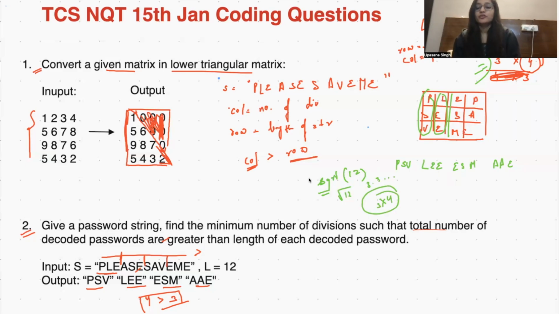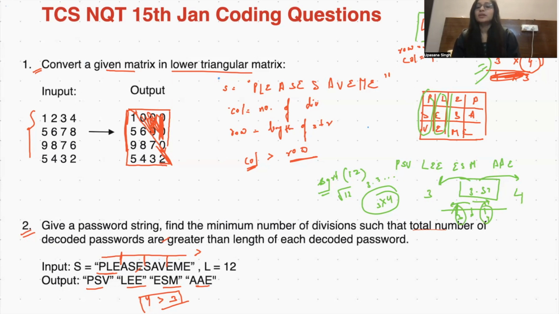Whatever number is given, we will do the SQRT and we will take the floor and ceil. Floor is the lower part. Suppose a value like 3.57 is coming. If I do the floor, rounding it off to this side, it will be 3. But if I take the ceil, rounding it off to the other side, it will be 4. So on the scale from 3 to 4, floor is this part and ceil is this part. I hope you got it.